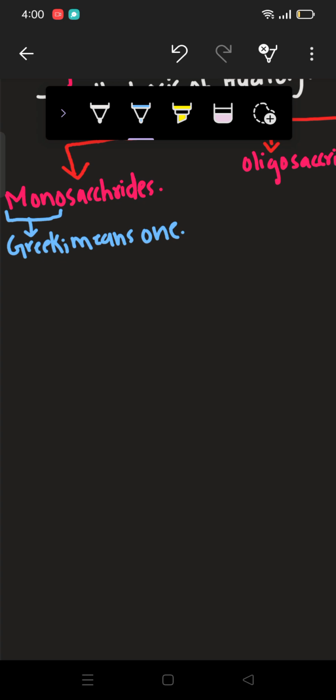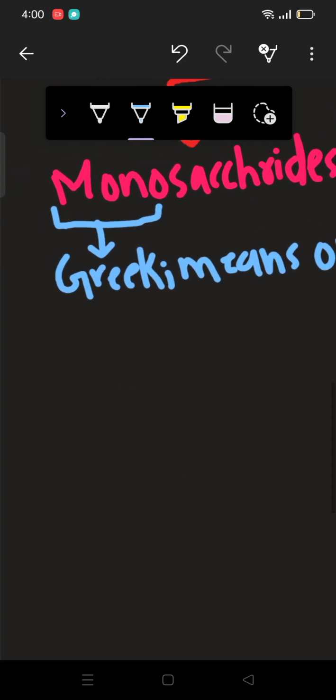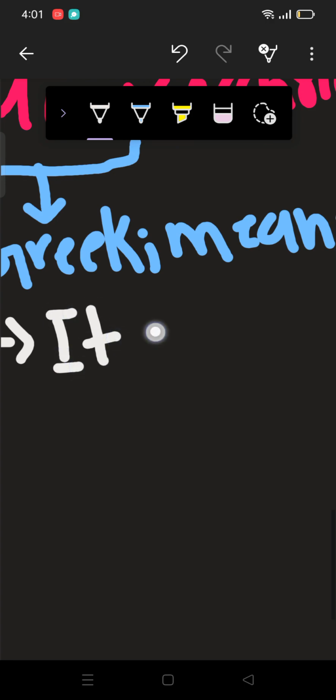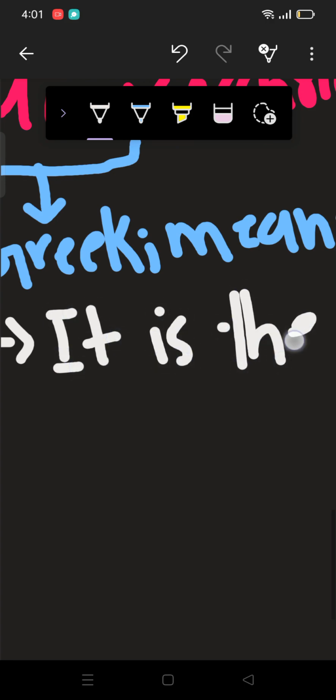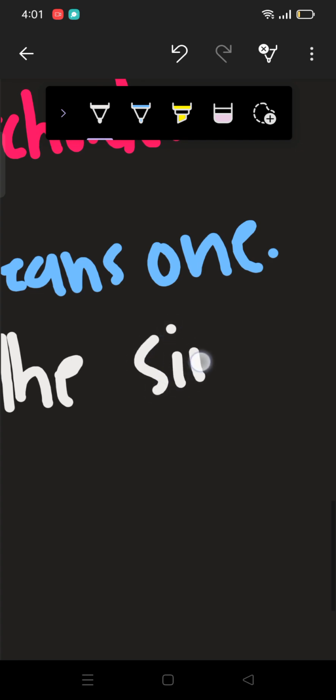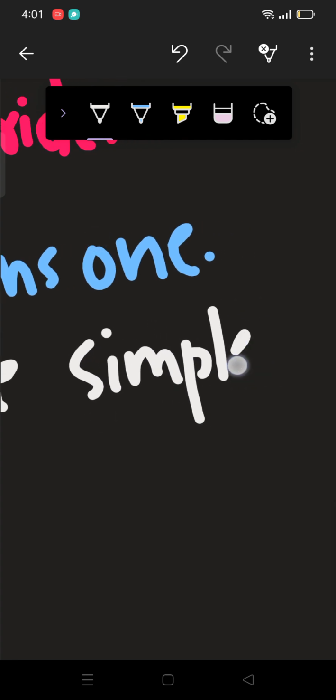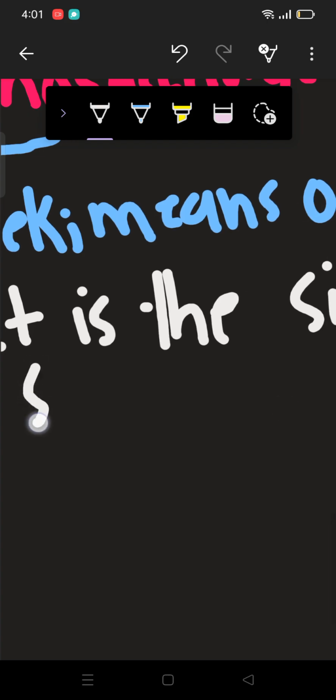Now why are these simple sugars? Because they are not further simplified into other molecules. If I try to simplify a monosaccharide, it will not be converted into any other molecule. So this is known as the simplest form, or simplest sugar. Let me write that down. It is the simplest sugar.